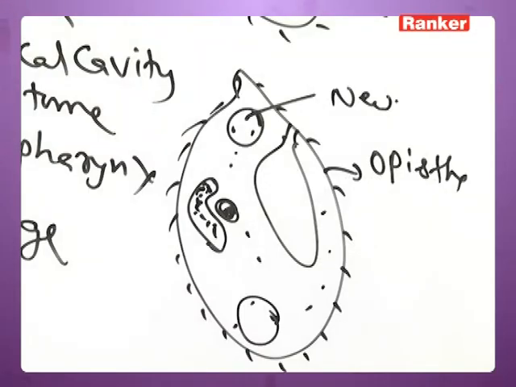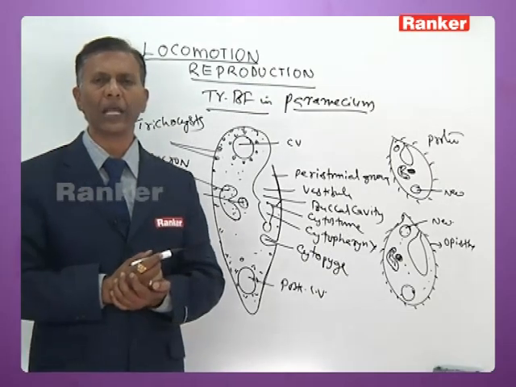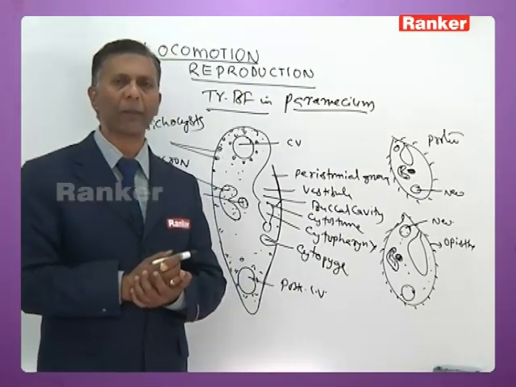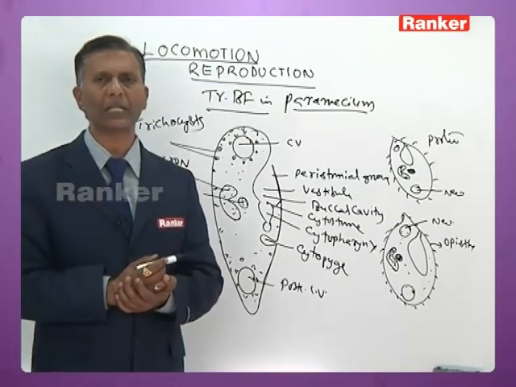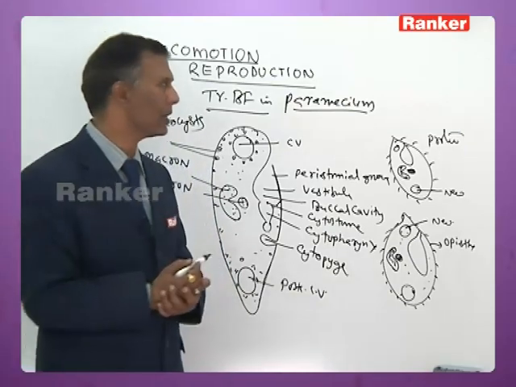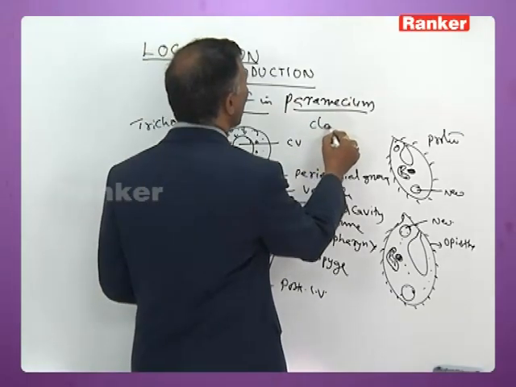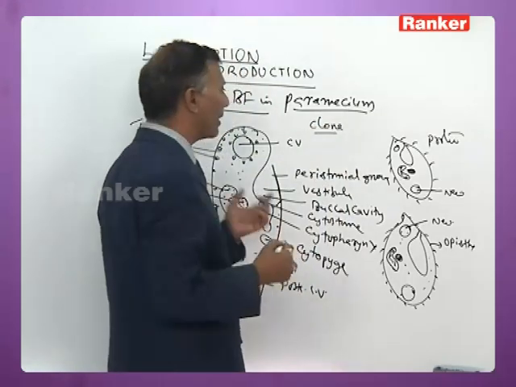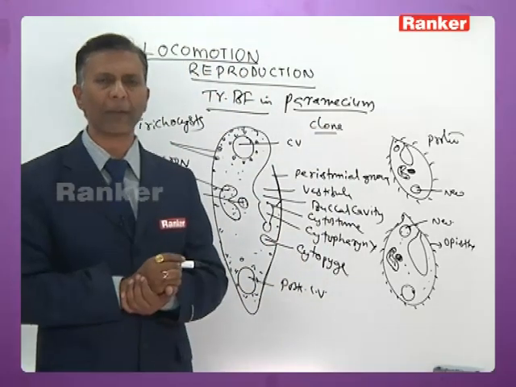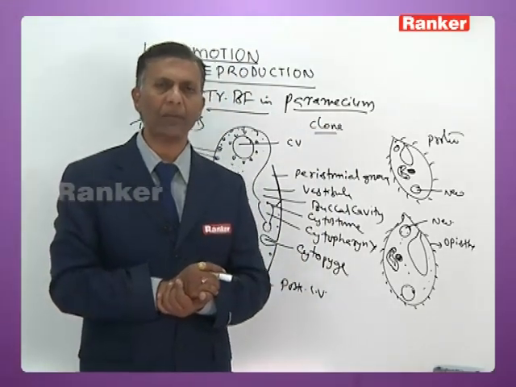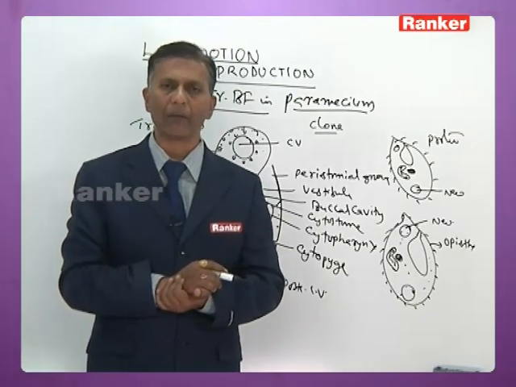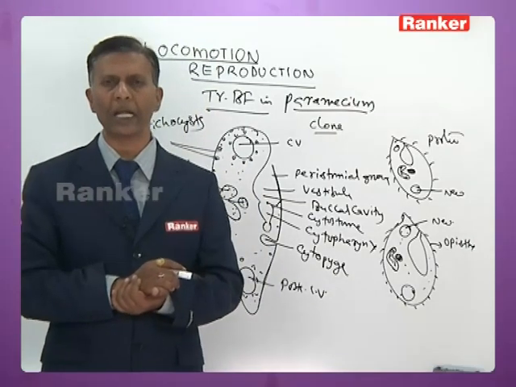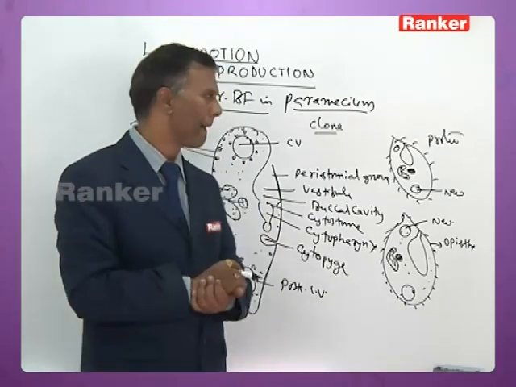It completes the transverse binary fission within 2 to 3 hours. It reproduces nearly 4 to 5 times a day by transverse binary fission. All the descendants of a Paramecium produced by several TBFs are collectively called a clone. In a clone, all the young ones are morphologically, physiologically and genetically similar.